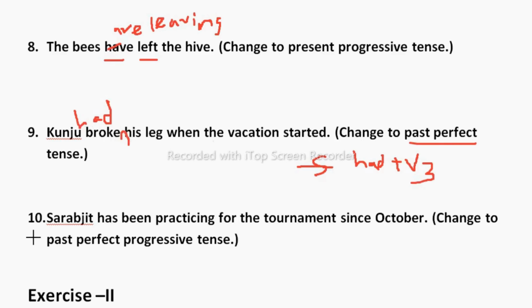Now next one, Sarabjit has been practicing for the tournament since October. Has been, which means present perfect continuous. So change to past perfect continuous. Simple, this has is there. Instead of has, we need to write had. Sarabjit had been practicing for the tournament since October.